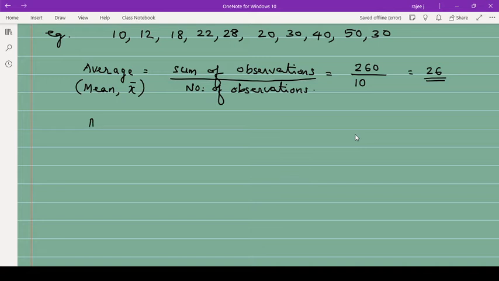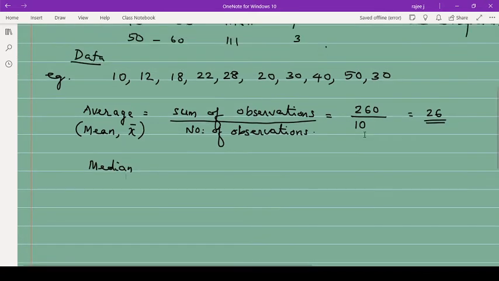Then there is another term called the median. To get the median, what we do is arrange all of these. When you were in school, you know how you were doing the PT. While standing for the PT, you stand with the smallest at the front side and the tallest at the back. Suppose 10 students were there, then you will be standing like that.